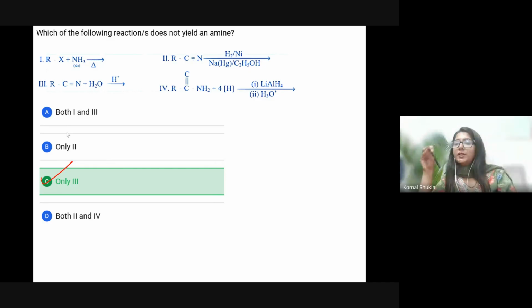Okay. Now the third one, who is going to explain? Vittal, you tell me. See, RCN is going to react with H2O in the presence of acid. So what is the acidic hydrolysis of nitrile? So what is the product?